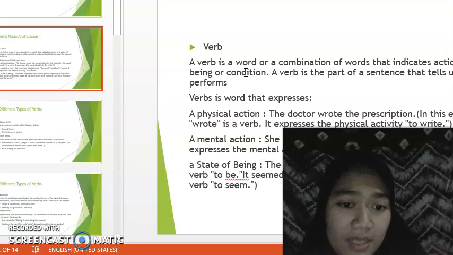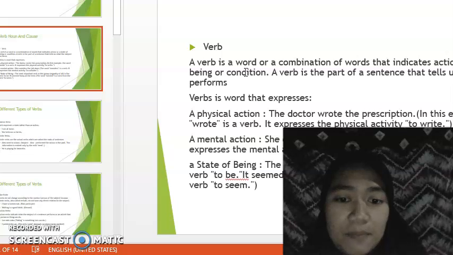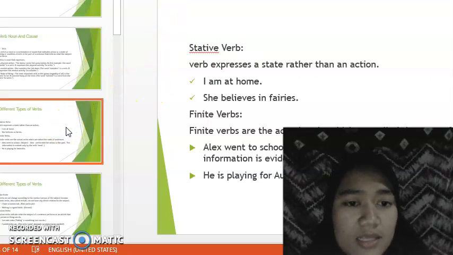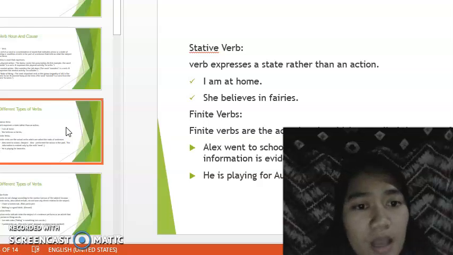A state of being. The most important verb in this group, arguably of all, is the verb to be. Example, it seems funny at the time. The word seems is a verb from the verb to seem. And then next, different types of verbs.